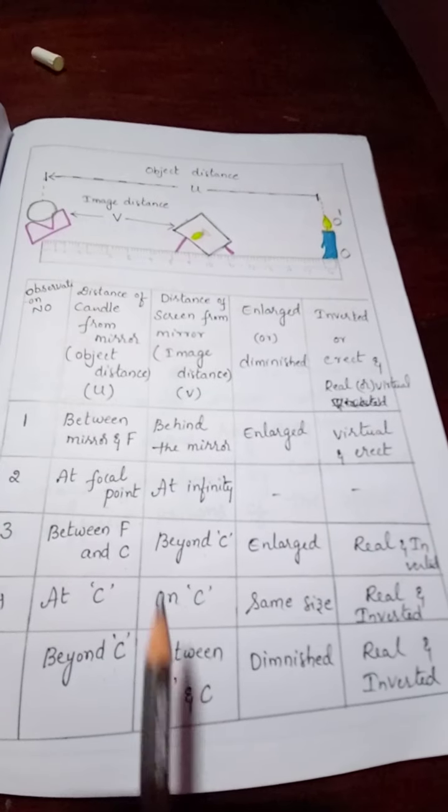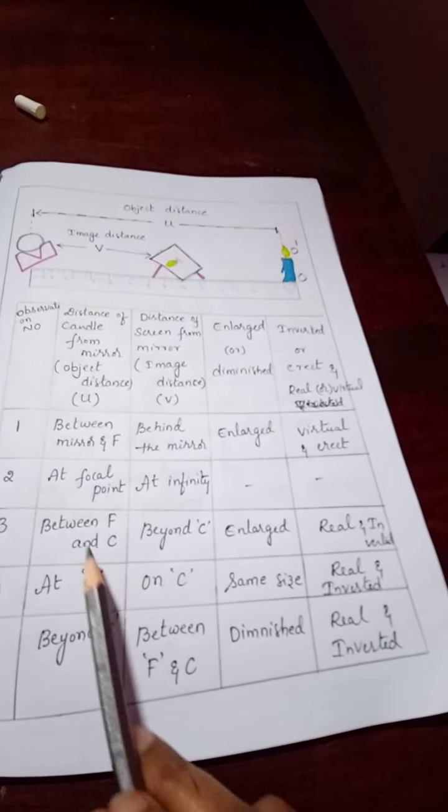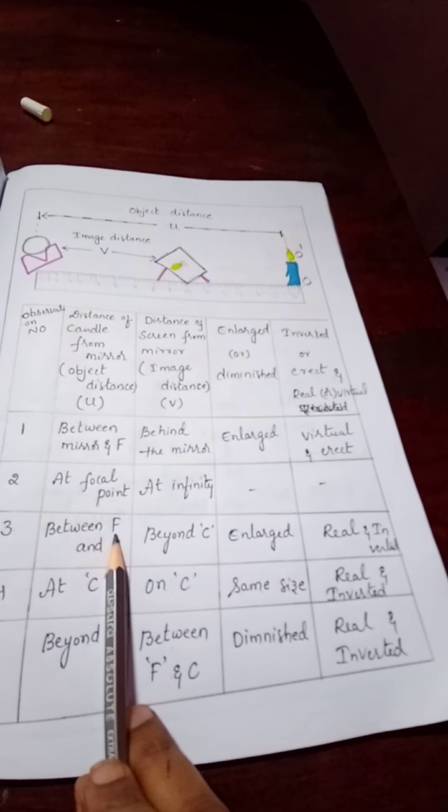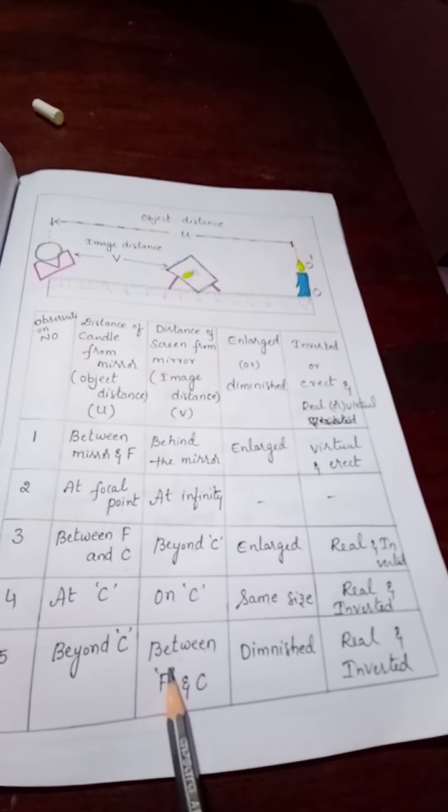I think you got the point. Even here, if the object is at the focal point, the image distance will be infinity. Suppose the object is at infinity, the image distance will be the focal point. Both are again opposite, just crisscross. These two conditions also crisscross. When the object distance is between F and C, the image distance is beyond C. Here the object distance is beyond C, and the image distance is between F and C. Cases three and five are very easy. The fourth is even easier than these two.